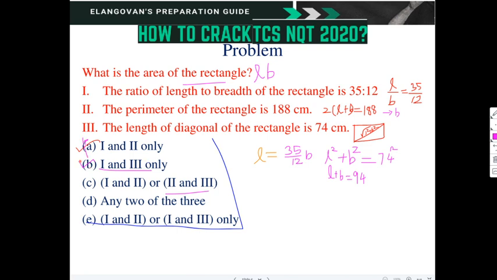This is not the answer. This is not the answer. Okay, so this is the answer. 1 and 3, 1 and 2, 2 and 3, everything is possible. So this is going to be the final answer.